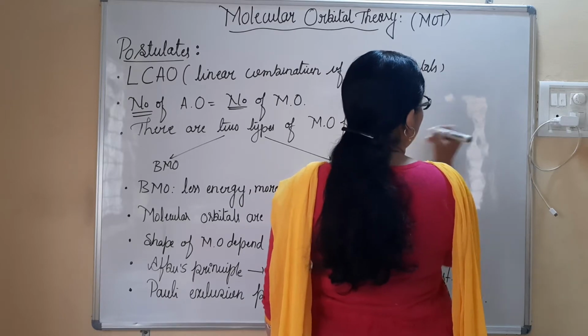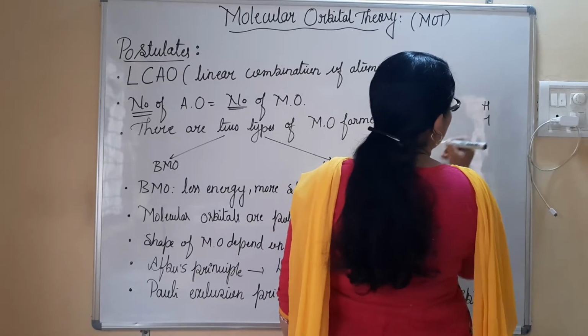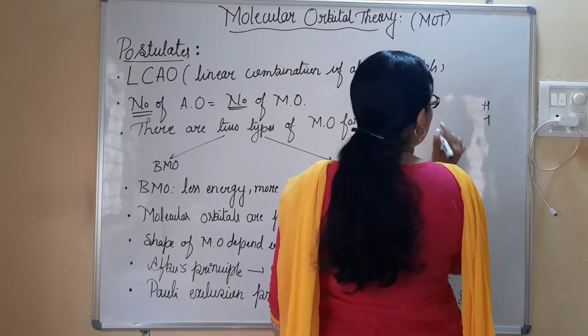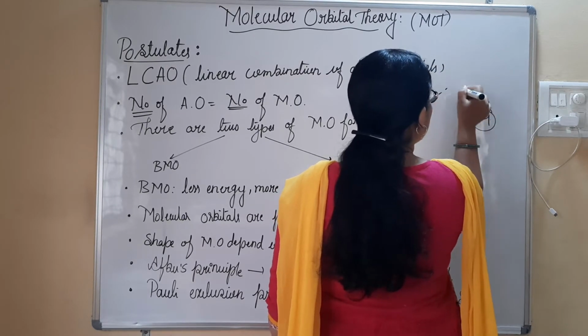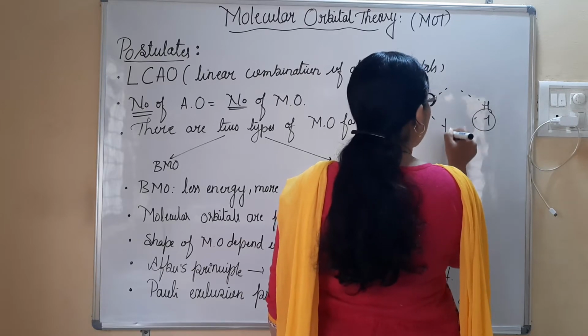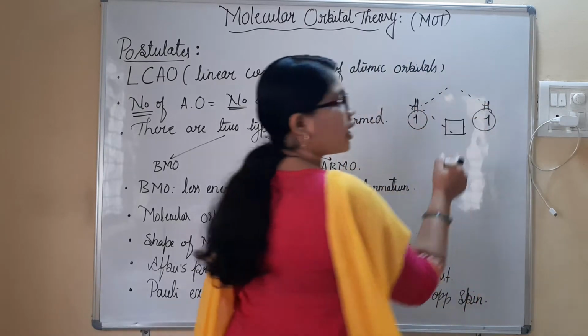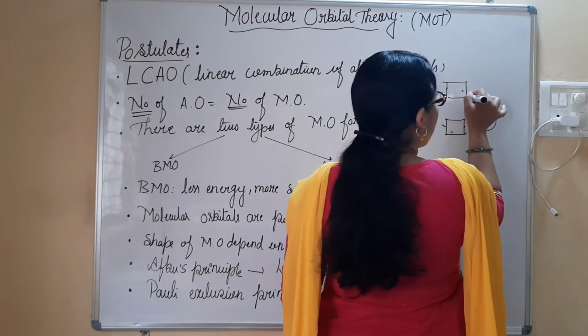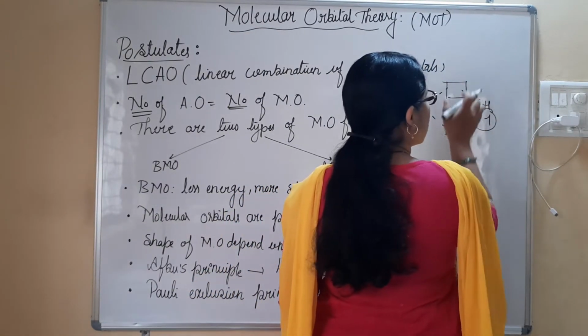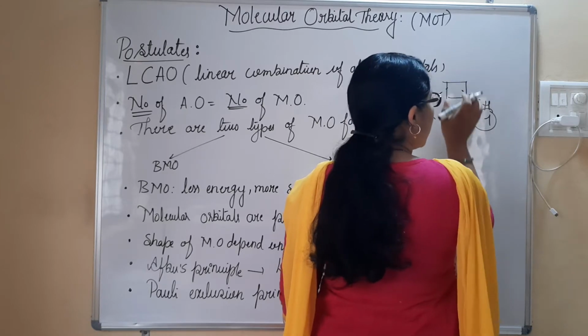A hydrogen atom has one electron and this one also has one electron. There are two hydrogen atoms with two s orbitals. When they combine with each other, they will form two molecular orbitals, one like this and the other in this fashion. Two molecular orbitals are formed with different energy.